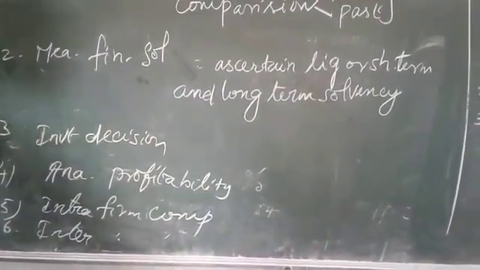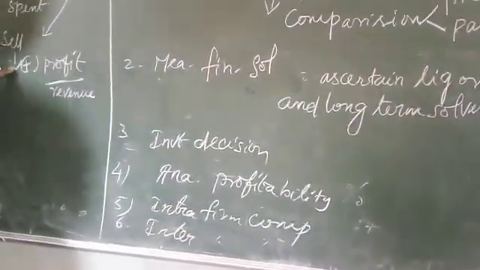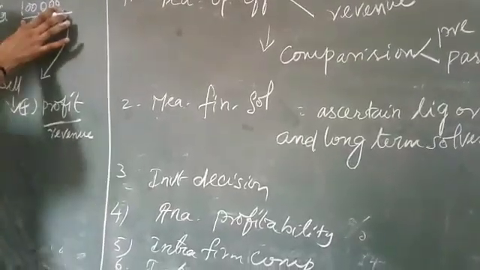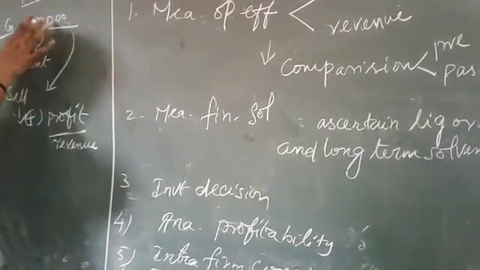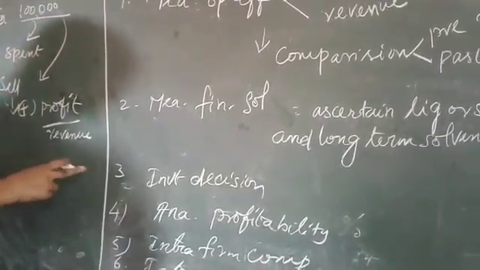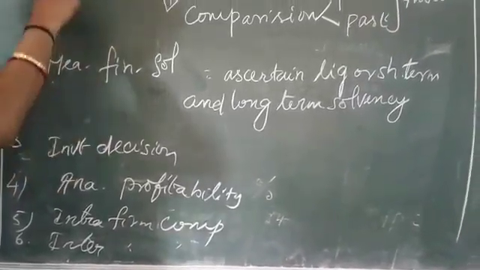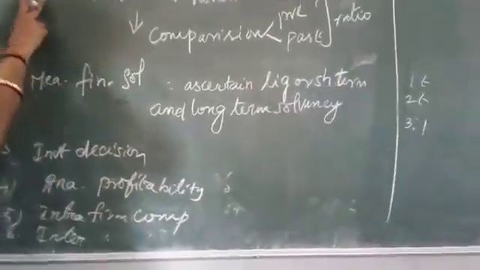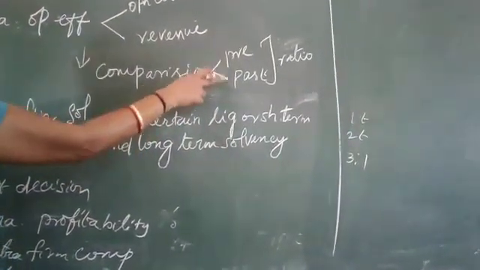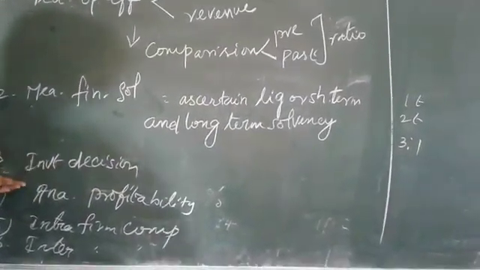That is, facilitating investment decisions, in the sense just now I told in this example. You are going to spend money for producing 1 lakh materials. So how much money are you going to spend? What is the plus? Based on that, they are going to take the decisions for the future. Okay. So in the first point itself I said, it is easy to compare the present and past ratios. So with the help of this, we are going to take the decision for the future.